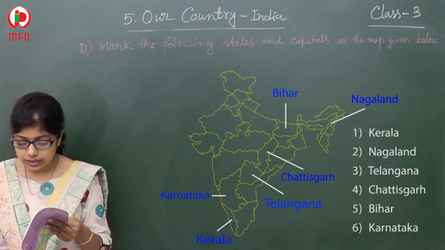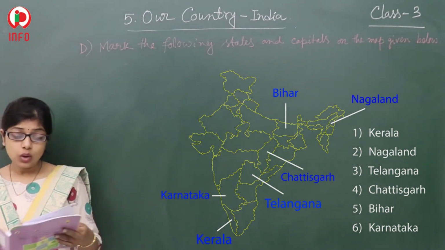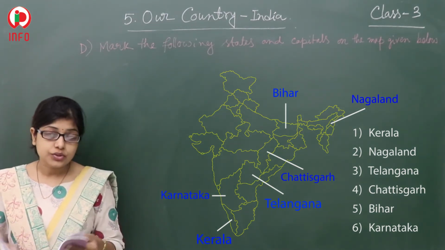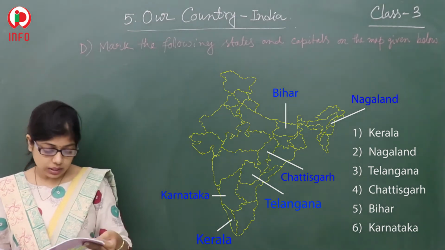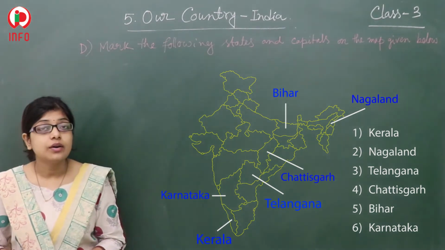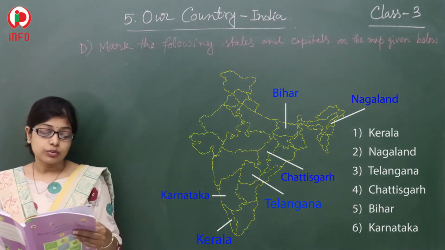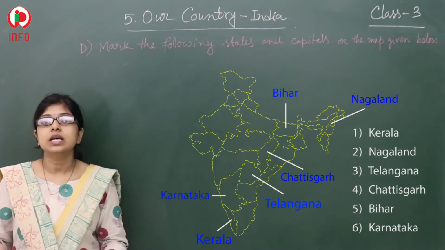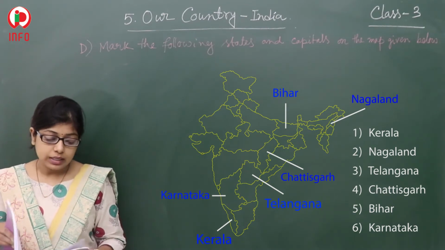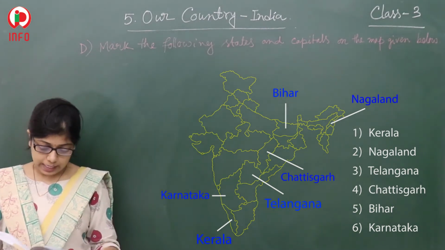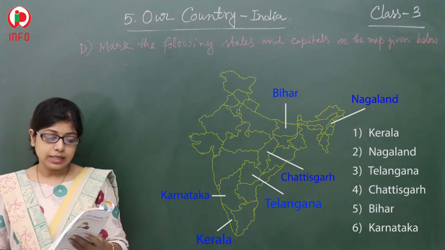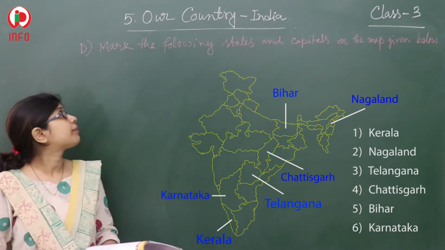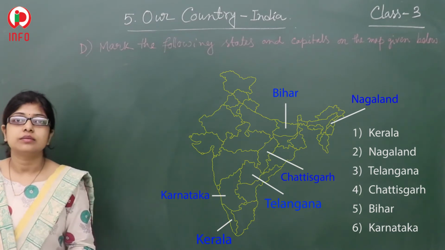What about Telangana? Its capital is Hyderabad. And what about Chhattisgarh? That one is Raipur. And Bihar, its capital is Patna. What about Karnataka? You know that its capital is Bengaluru. So in this way you have completed the fifth one.